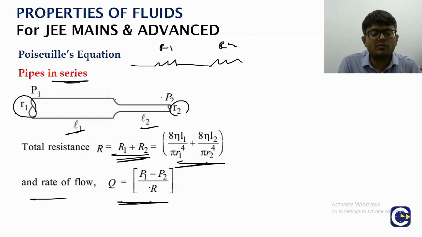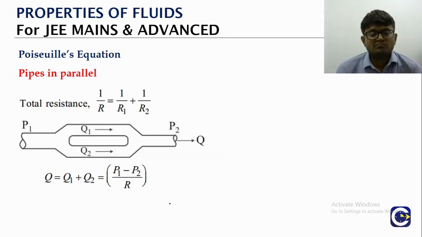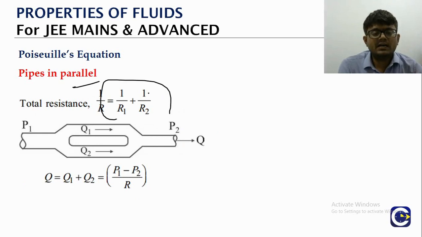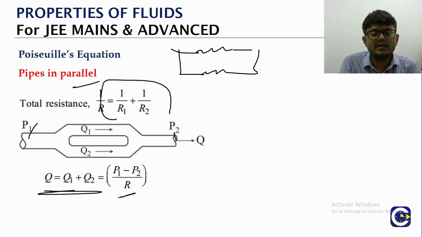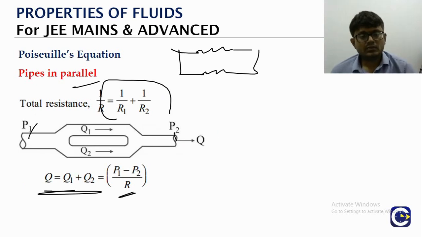The flow rate will be what? Overall pressure difference P1 minus P2, from this end to that end, divided by the R equivalent. Similarly, if you have parallel, what is the concept in case of electrical resistances in parallel? R equivalent is given by what? 1 by R equivalent is equal to 1 by R1 plus 1 by R2. Again from here the overall Q will be the pressure difference delta P by R equivalent. So these kinds of things can be asked particularly at the JEE Mains level.